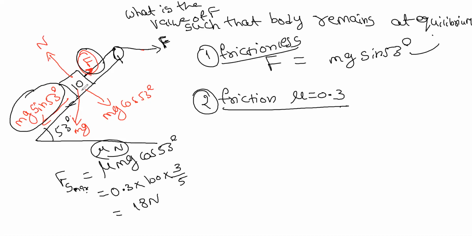When the body is stationary, the friction force will be upwards. Before it moves, sliding downwards, in which direction do we have this friction force?